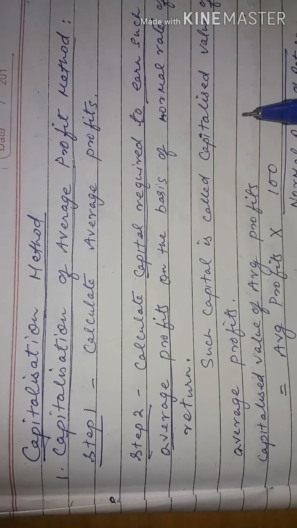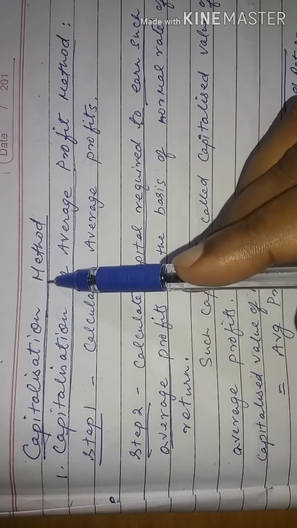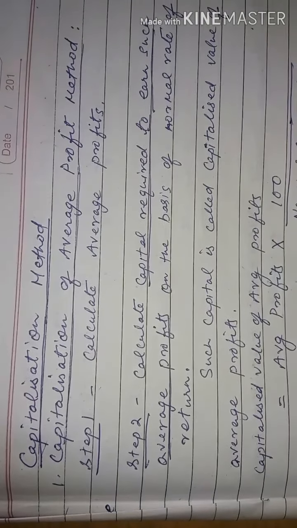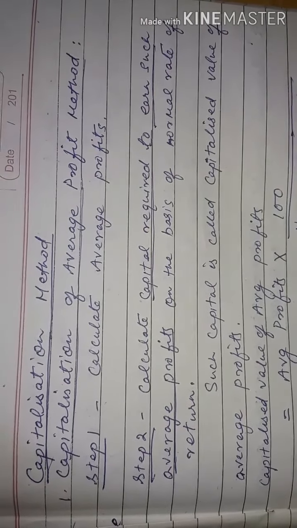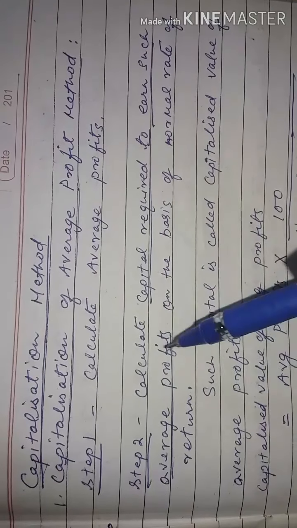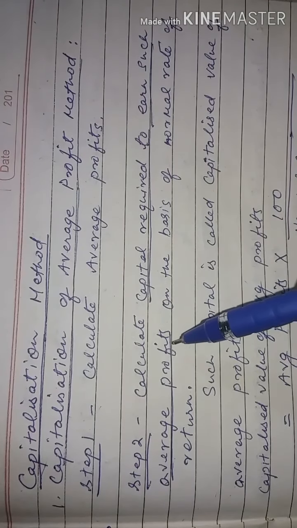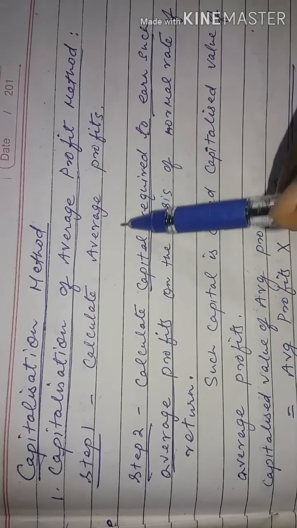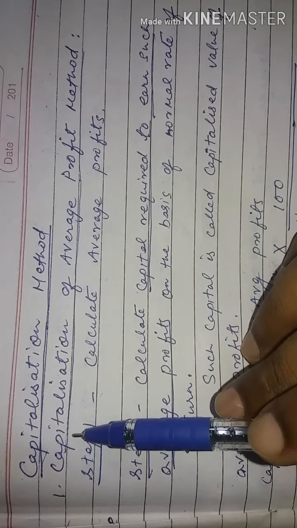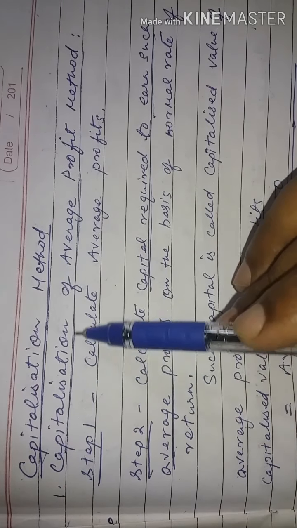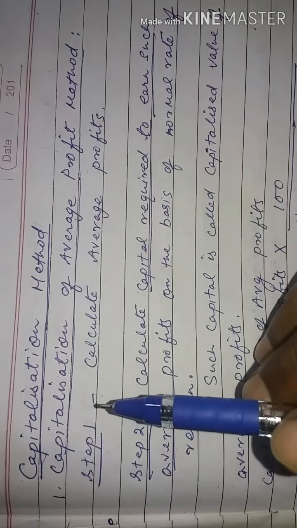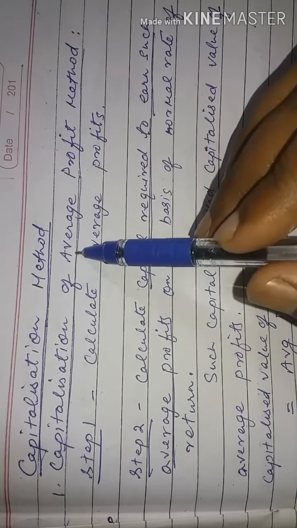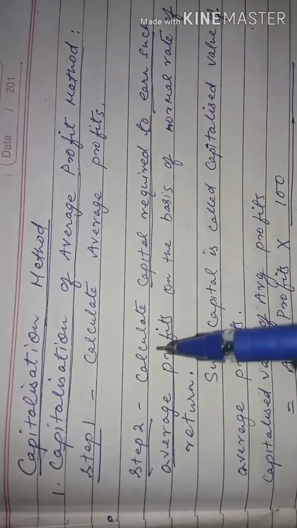Now the next topic is capitalization method or calculation of goodwill using capitalization method. What is capitalization method? According to capitalization method, we have to calculate the amount of capital required to earn some amount of profit. In capitalization method, there are two methods: capitalization of average profit method and then capitalization of super profit method. First, we will discuss capitalization of average profit method.